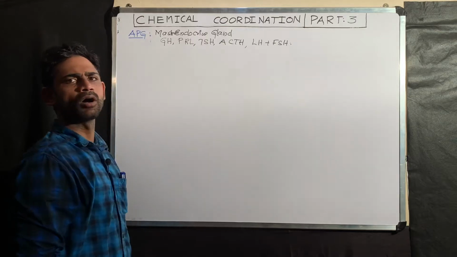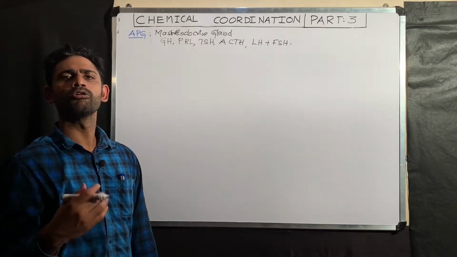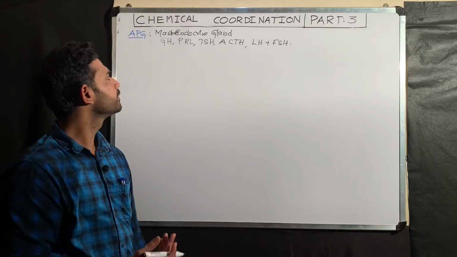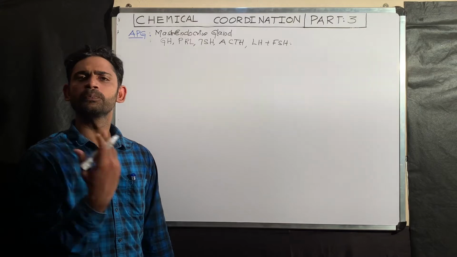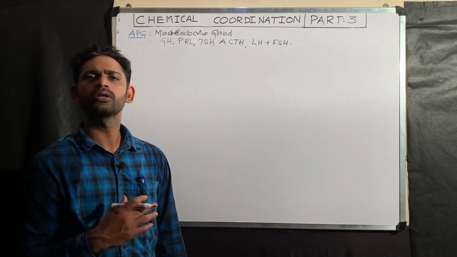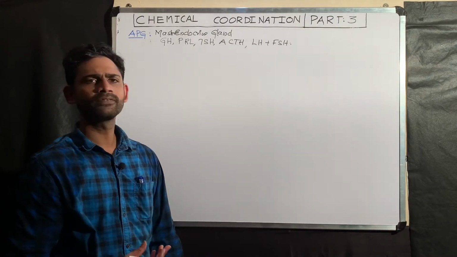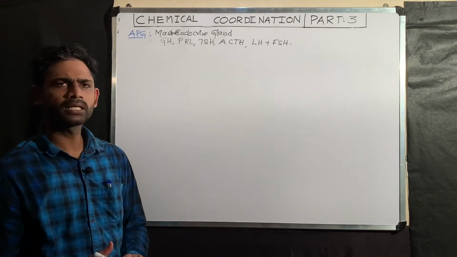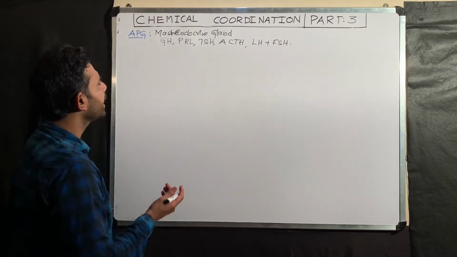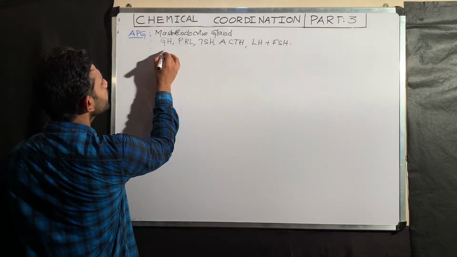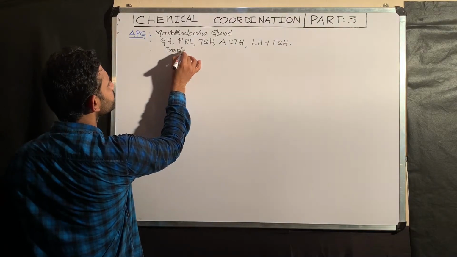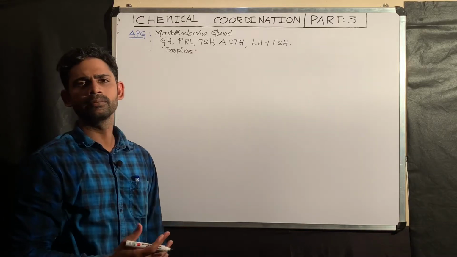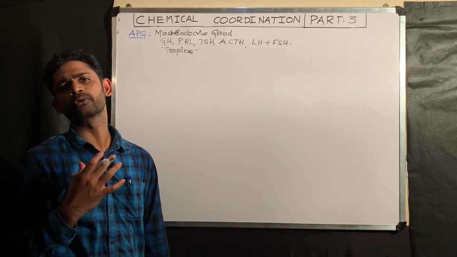GH is also called somatotropin, PRL luteotropin, TSH thyrotropin, ACTH corticotropin, and LH and FSH together are called gonadotropins. That is why the hormones released by the anterior pituitary gland are commonly called tropins.